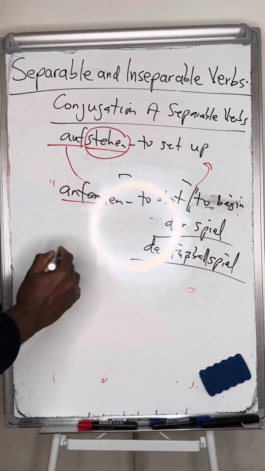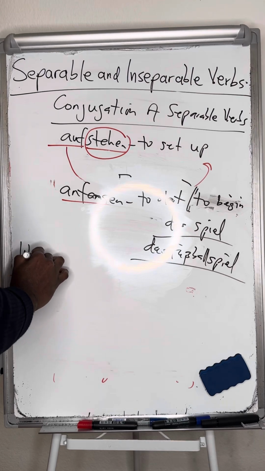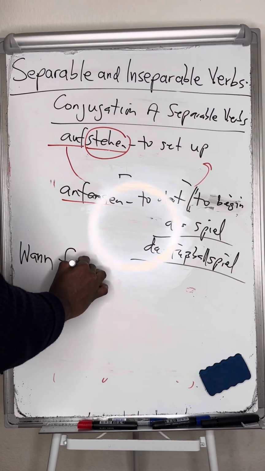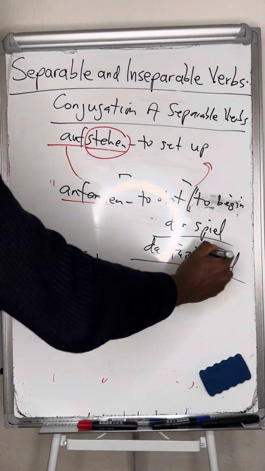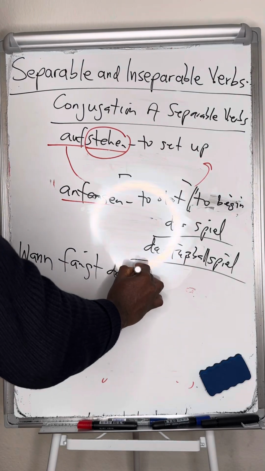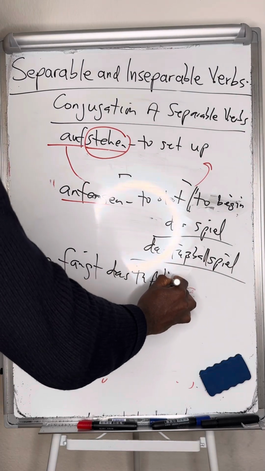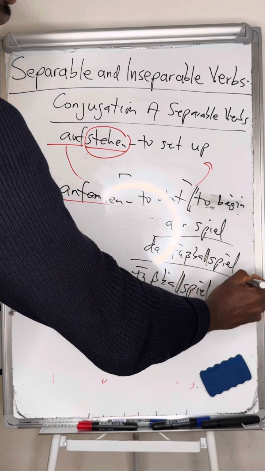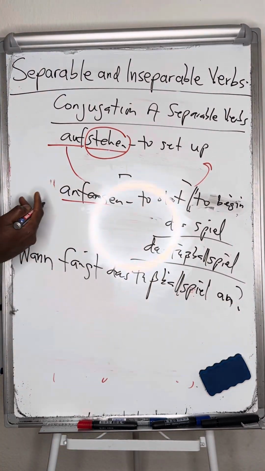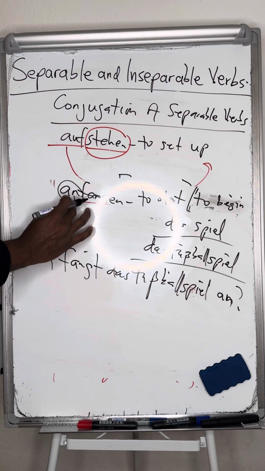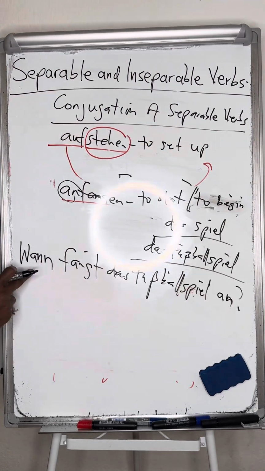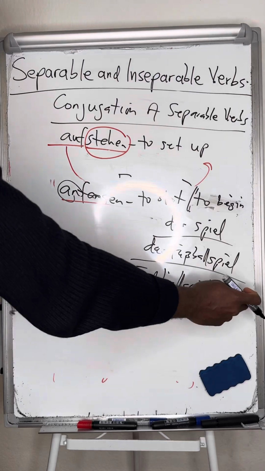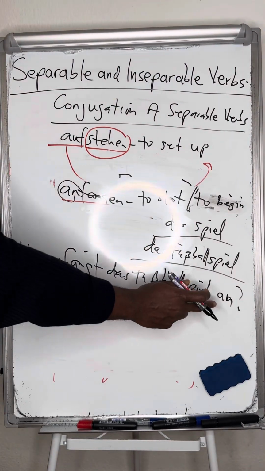When is what? Wann in German. Wann fängt das Fußballspiel an? See, you've separated it, just like I said, that the prefix always goes to the end. When does the football match begin?